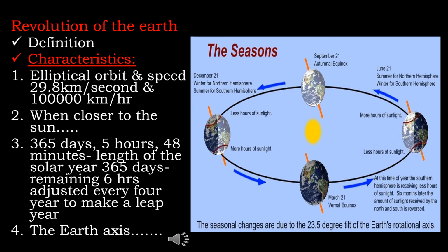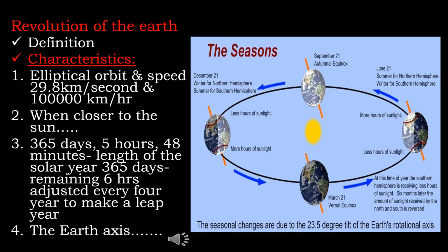Characteristics. The first one: the Earth moves round the Sun in an elliptic orbit at an average speed of 29.8 kilometers per second, or about 1 lakh kilometers per hour. Second one: when the Earth is closer to the Sun, the gravitational pull makes the Earth move faster than when it is away from the Sun. Thus, the speed of revolution is not uniform.